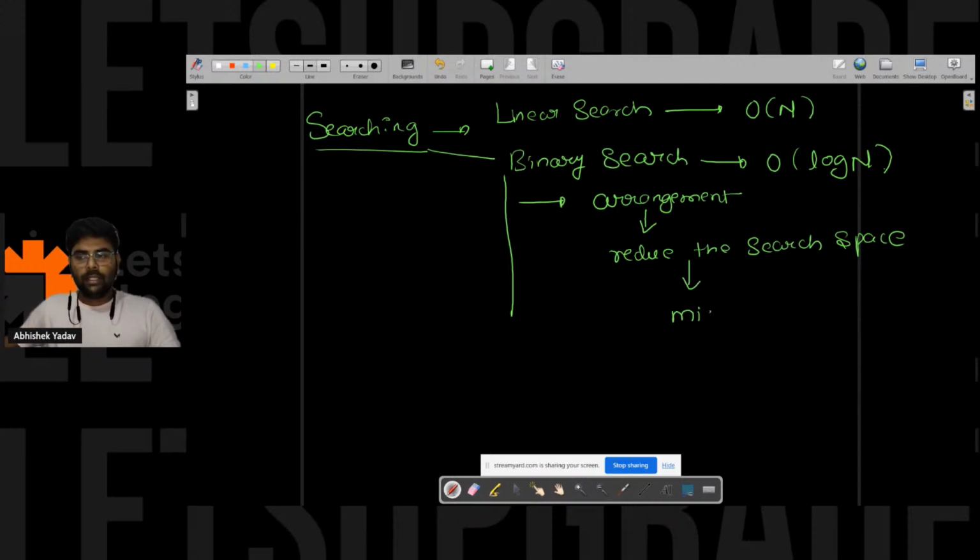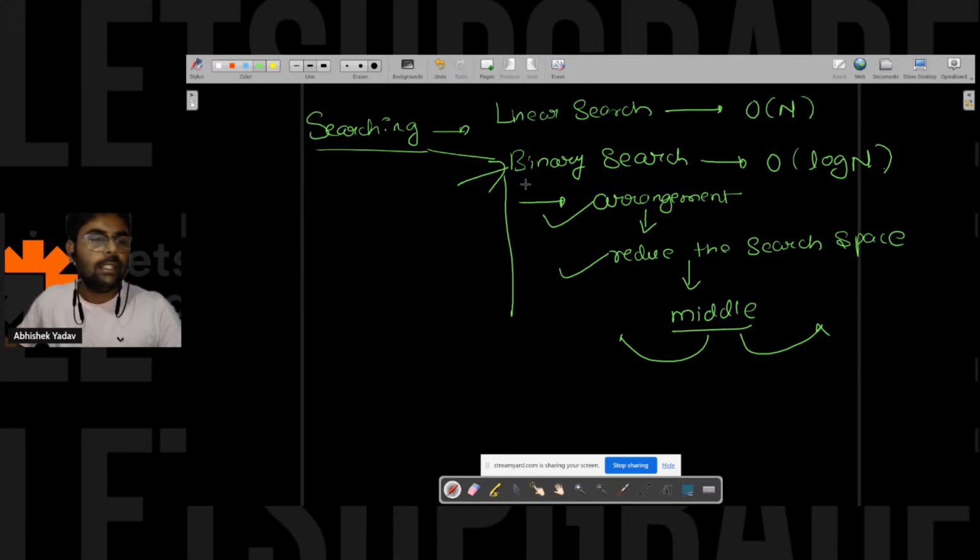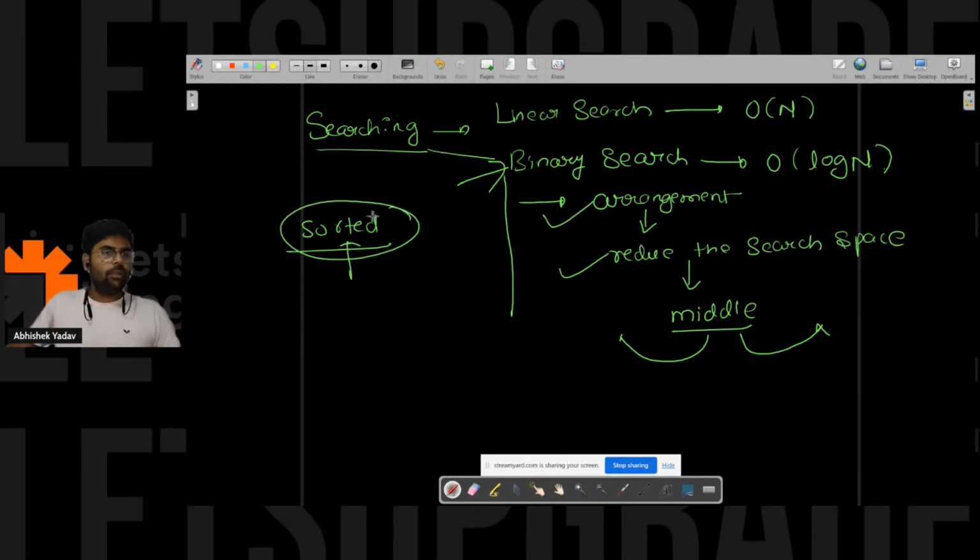You have to go to the middle and ask the question whether to move to the left or to the right. So you are reducing the search space. If you are able to do this, you are able to apply binary search. Yesterday we saw that we can apply binary search on sorted data. Sorted means the data is following some arrangement. Here the arrangement is the sorted one, right? Let's take one more question, then you will get the idea clear why I am focusing on the arrangement part and why I'm not just saying sorted. So let's take one question here.